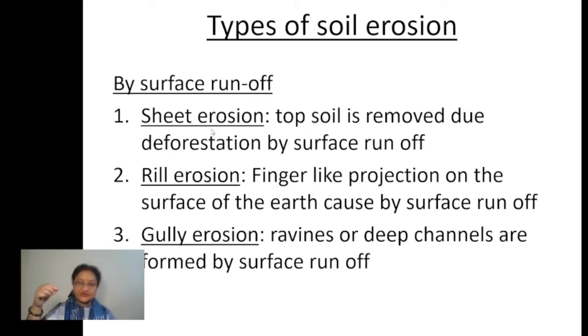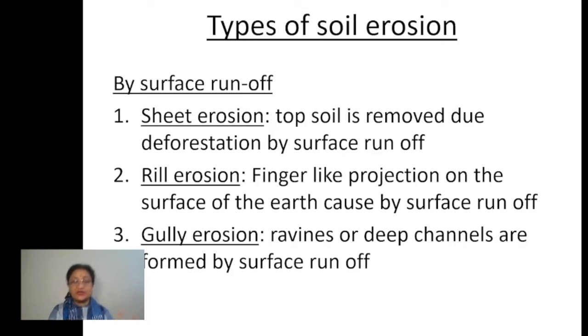Wherever there is a little slope, water accumulates at one place, then again some other part, so water takes its way, thus developing finger-like projections, and this is again caused by the surface runoff. When the water flows all together, that leads to rill erosion, okay.